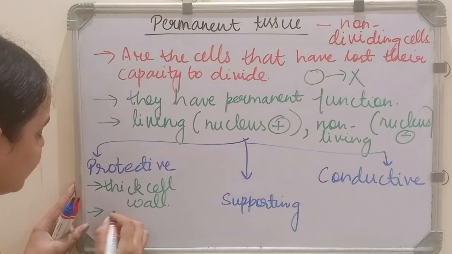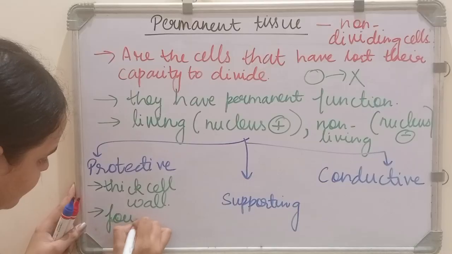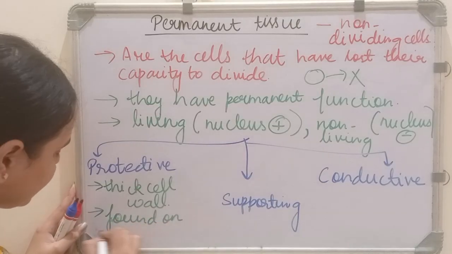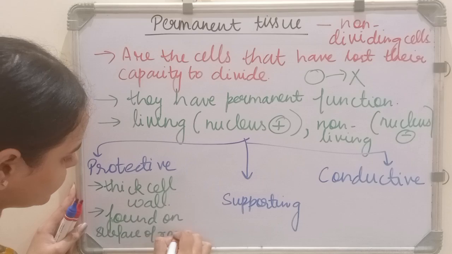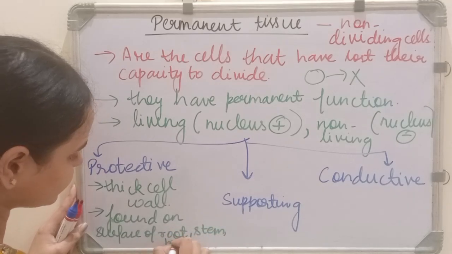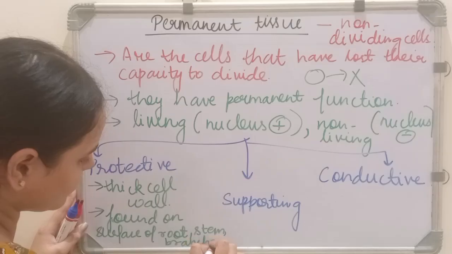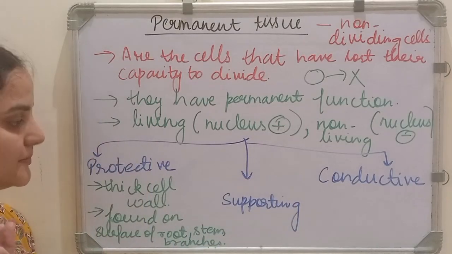That's why they are found on the surface of root, stem, branches. Their function is just to provide protection.